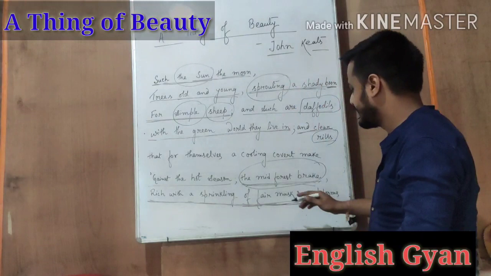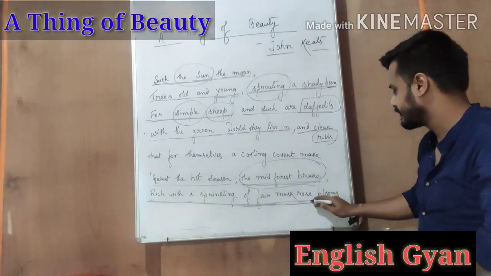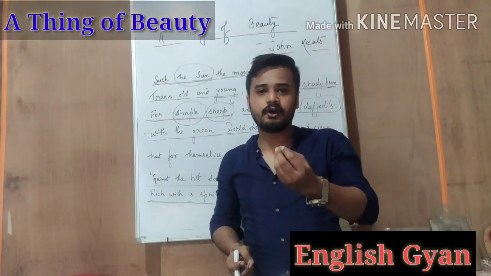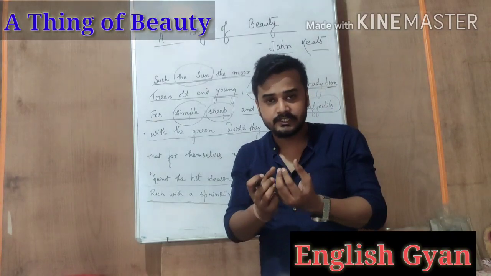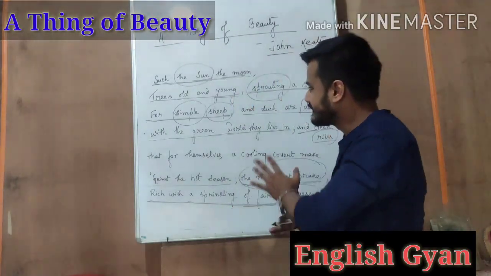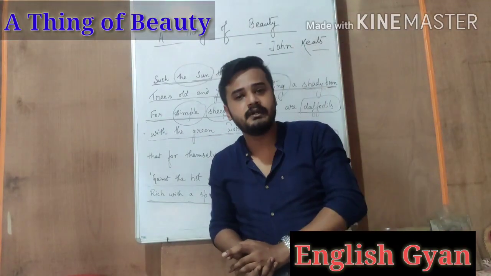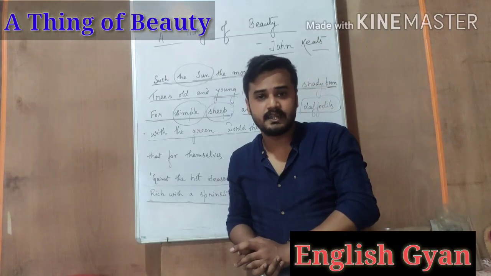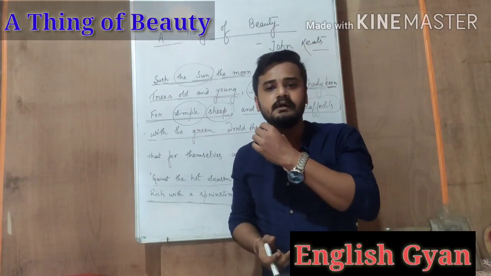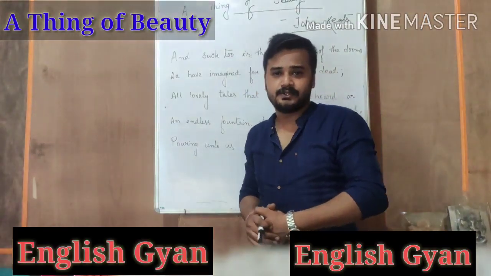So he says that in the mid-forest brake you will also find such fair musk rose, and this will bloom, means this will blossom, means it will no longer remain in its initial stage. It will be big enough and you will be able to enjoy its beauty. So in these lines we see that the poet John Keats is telling us about the elements of beauty which are present in nature and which will help us to remove all the negativity around from our life. So now let's proceed to the next few lines.